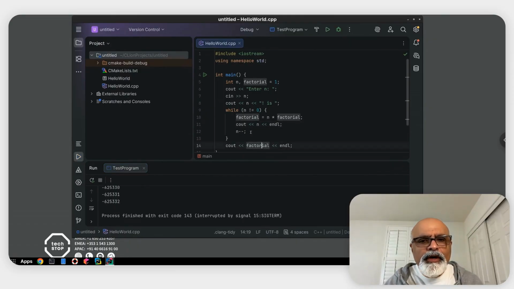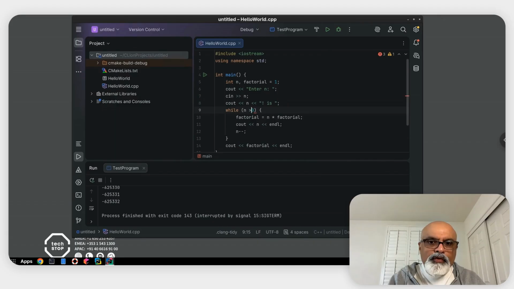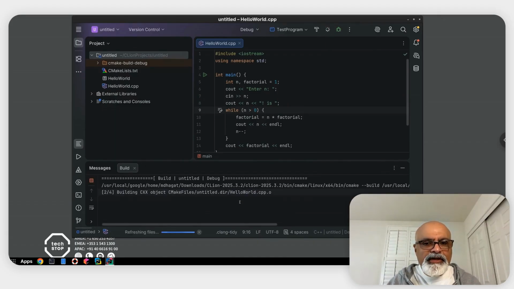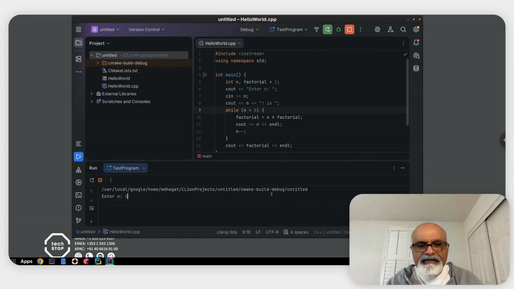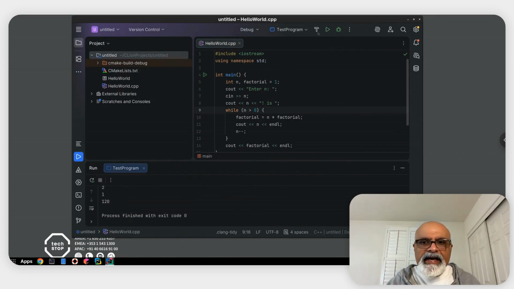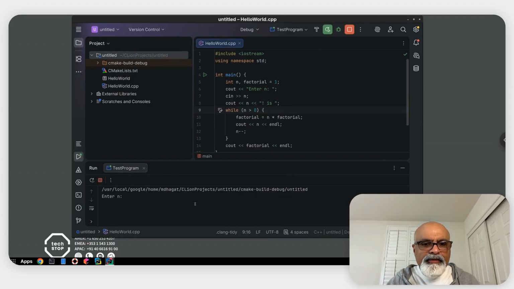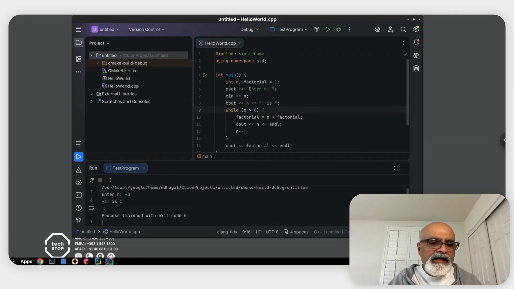So what could we do? We could change this condition so it's not depending on n actually being 0. We could say while n is greater than 0, and that might be a better condition. Let's try that out. We say 5 and it actually stops. Now if we enter a negative number, it is not going to actually work. It's going to stop right away, right?